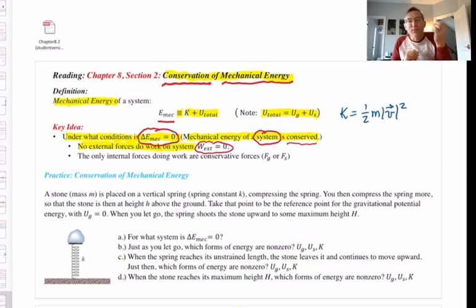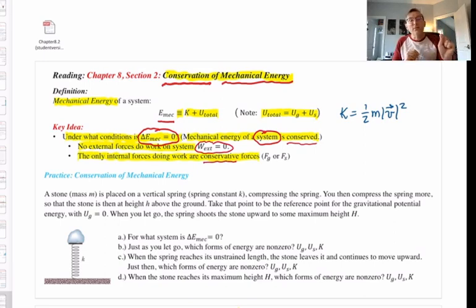By the very meaning of work, if there are external forces doing work on a system, then energy is being transferred into or out of that system. So there can be no external forces doing work on the system. That's condition 1. Condition 2: of the internal forces doing work, they must all be of the special kind called conservative forces.